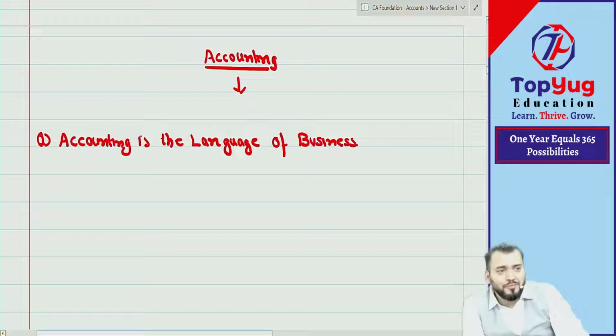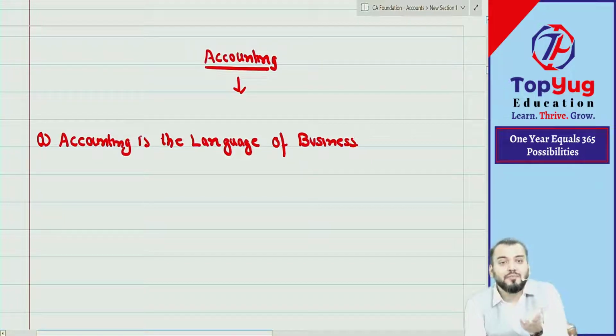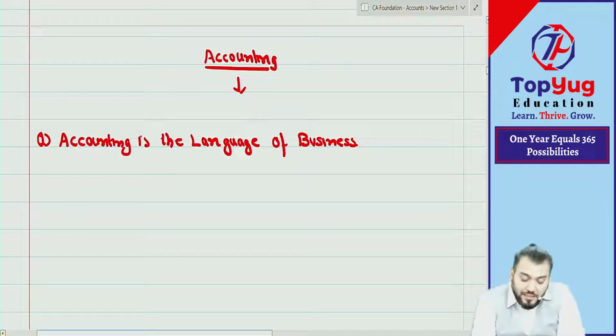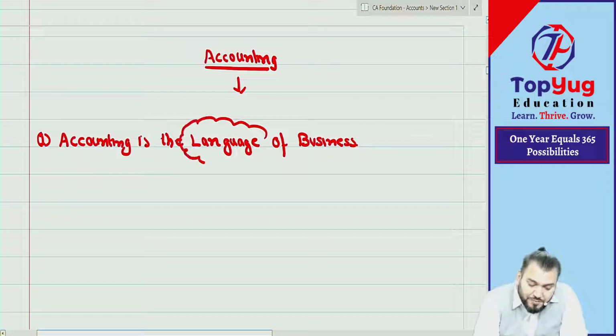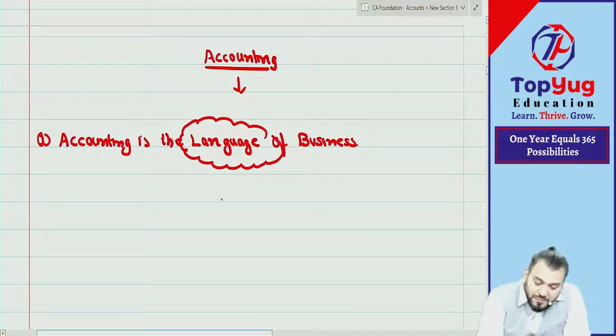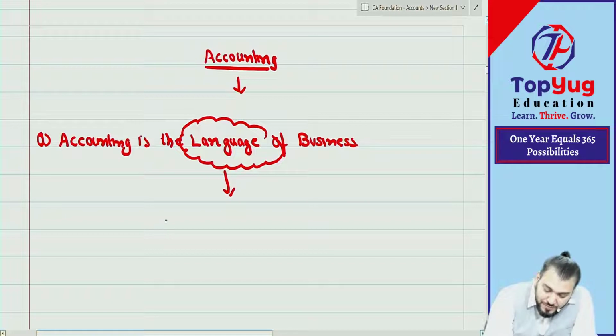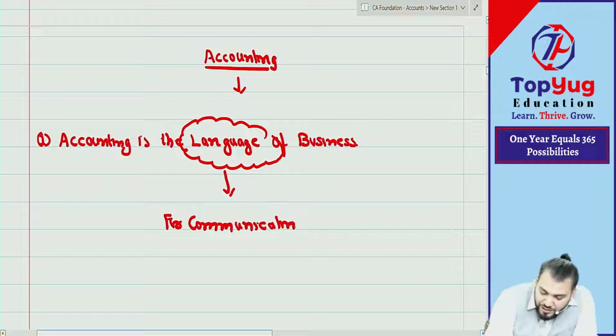And whenever communication is required, we require a language for the communication. And that language of business is known as what? Accounting. When I say language, it is required for communicating the information.